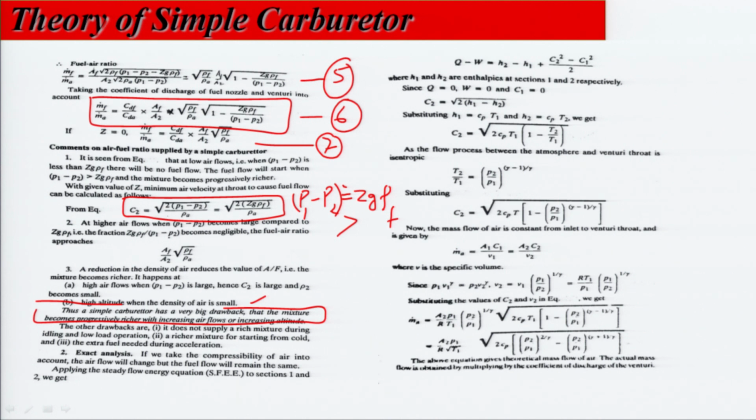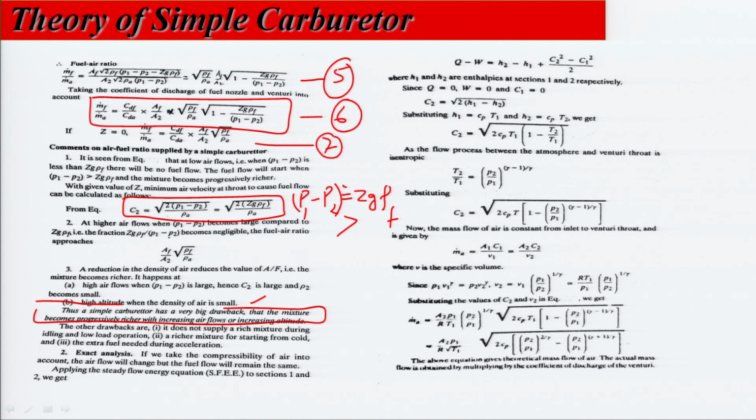And these are the drawbacks of the simple carburetor. What are the drawbacks? It does not supply a rich mixture during idling and low load operation, and a richer mixture for starting from cold, and the extra fuel needed during acceleration. So, these are the main drawbacks of the simple carburetor, and these are overcome by some modification in the carburetor.